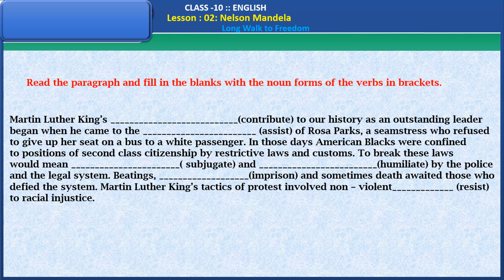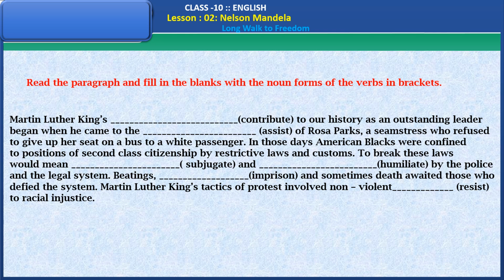Beatings and (imprison), and sometimes death awaited those who defied the system. Martin Luther King's tactics of protest involved non-violent (resist) of racial injustice.